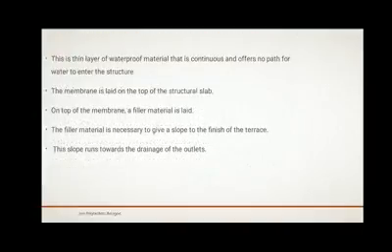This is a thin layer of waterproof material that is continuous and offers no path. The membrane is laid on top of the structural slab. On top of the membrane, a filler material is laid. The filler material is necessary to give a slope to the finish of the terrace. This slope runs towards the drainage outlets.